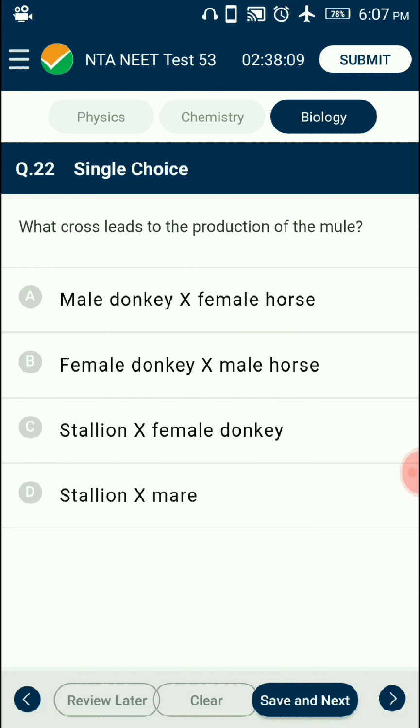Question number 22. What cross leads to the production of the mule? Mule is a sterile hybrid produced from the mating between a male donkey and a female horse. It is generally called a mare. Hinny is another sterile hybrid produced from the mating between a male horse, generally called a stallion, and a female donkey. So the answer for this question is option A. Male donkey and female horse.